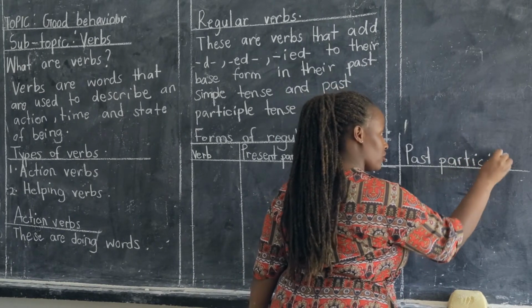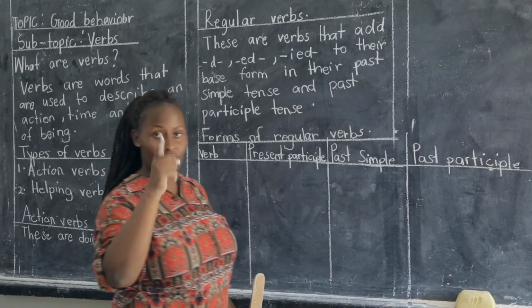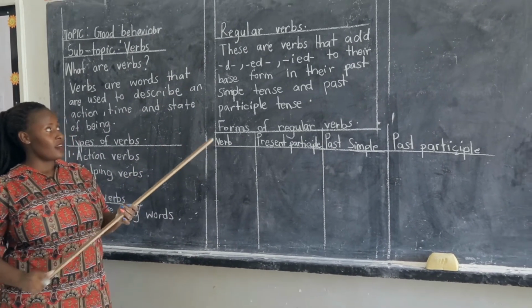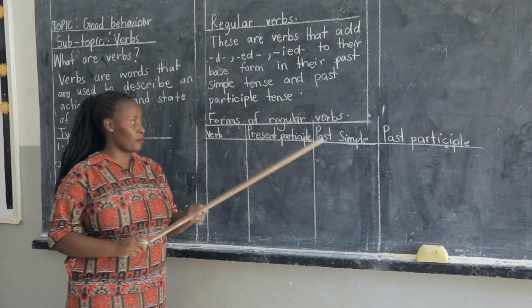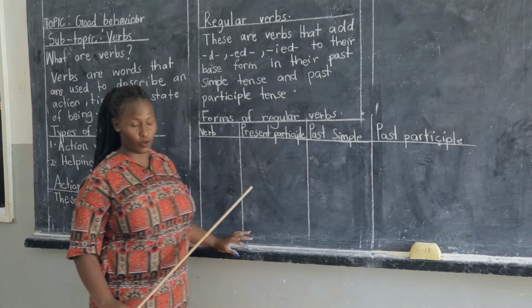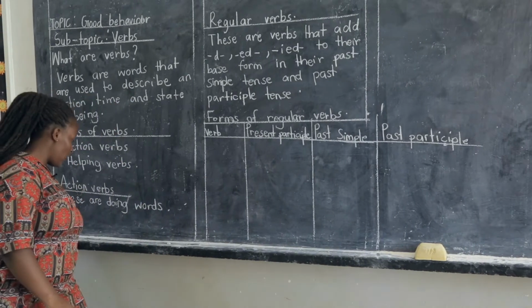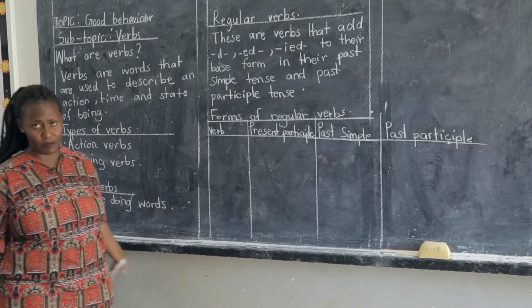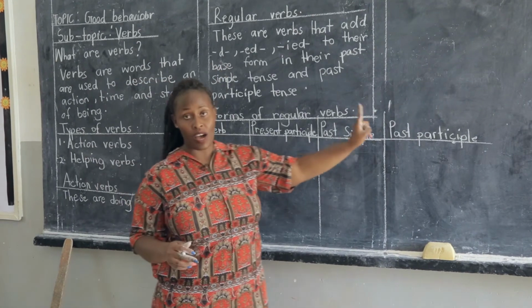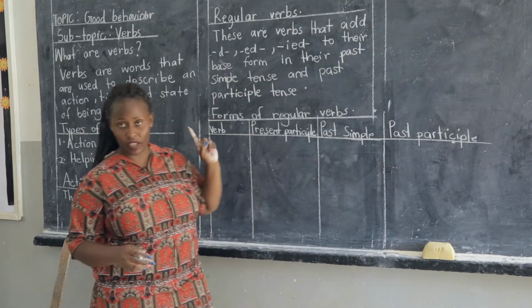So now here, children, we are going to look at how verbs change from their base form and add D to their past tenses. That is the past simple and the past participle. So we are going to produce examples of verbs that do add D in their past simple and the past participle tense. Now here we go.